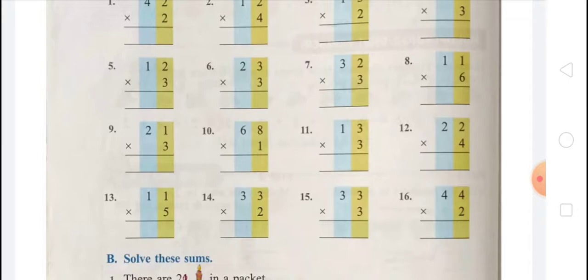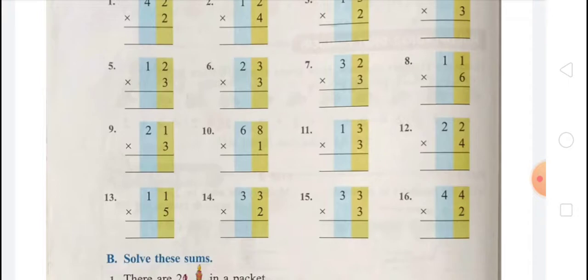First we have to multiply the ones: 4 times 2 is 8. Next we multiply the tens: 4 times 2 is 8, so that is 88. In question number 13, 11 multiply 5. In the first step we multiply the ones: 5 times 1 is 5. Then we multiply the tens: 5, so that is 55.